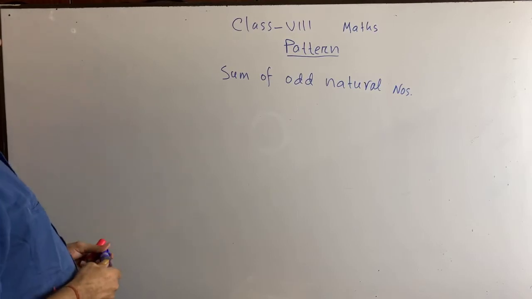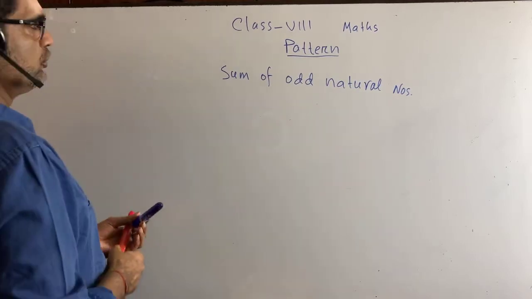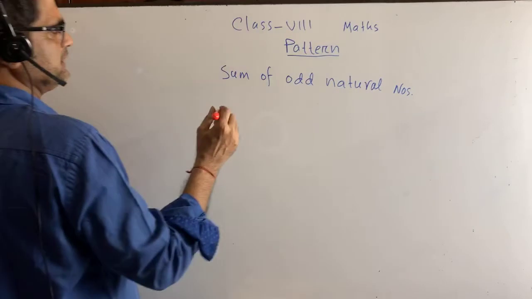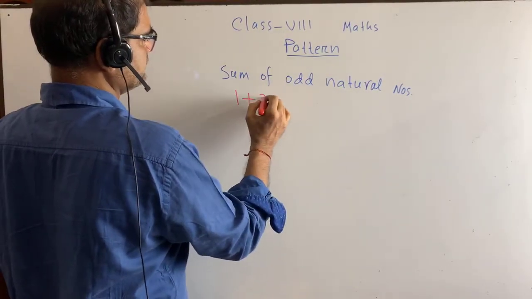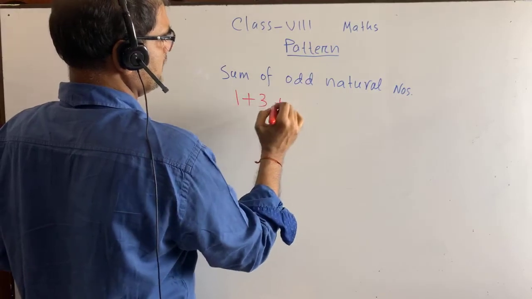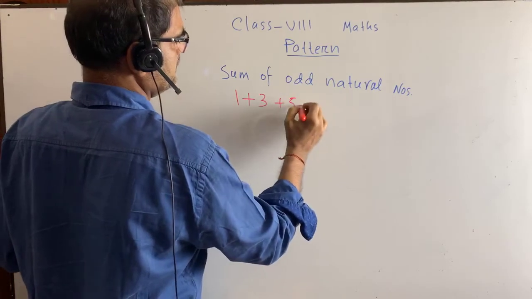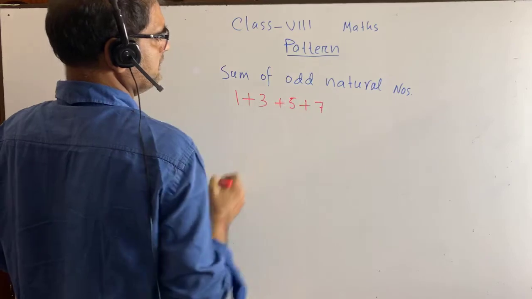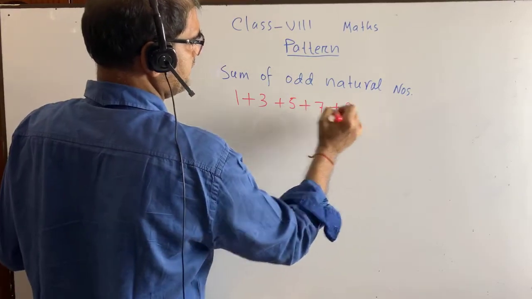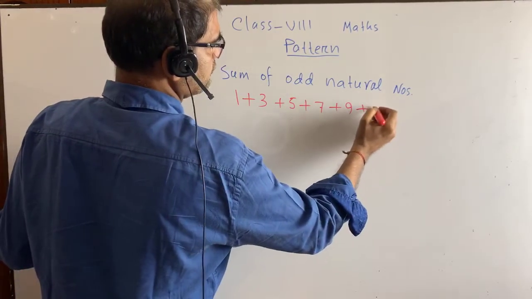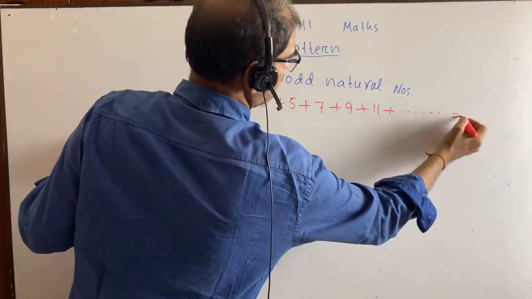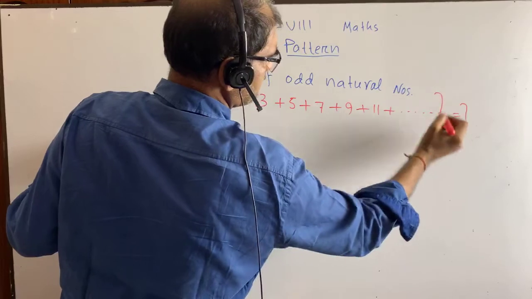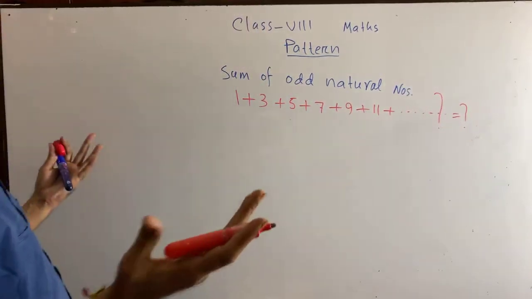What are odd natural numbers? Actually, we are going to find the sum of this: suppose 1 plus 3 plus 5 plus 7 plus 9 plus 11, this type, equals to what? Suppose there will be a term here, up to which term you will be given.